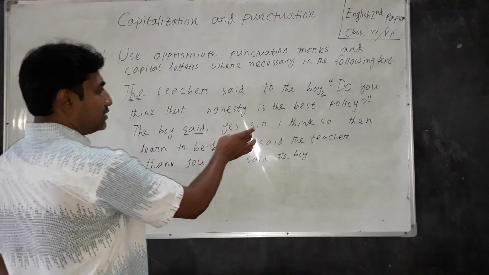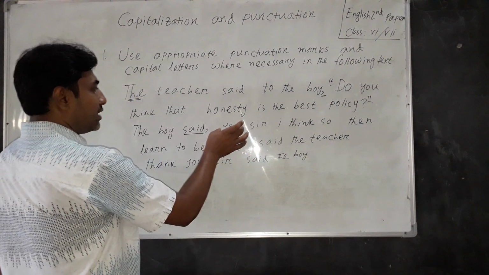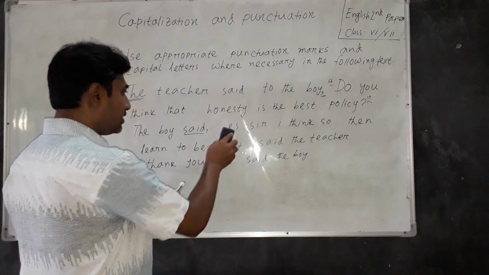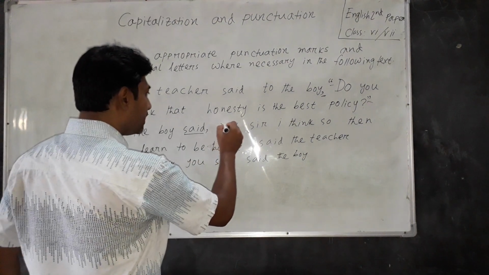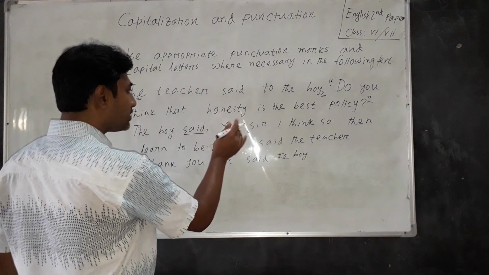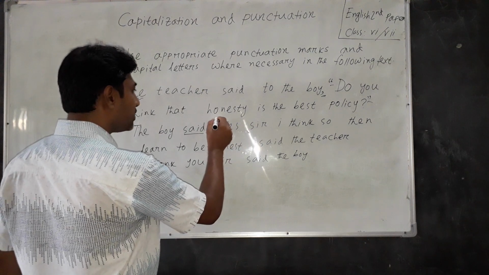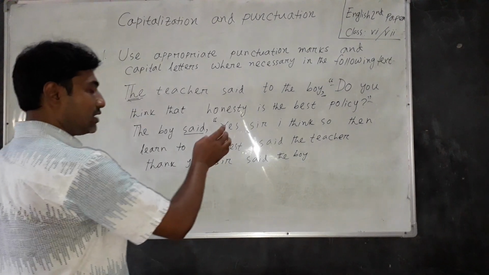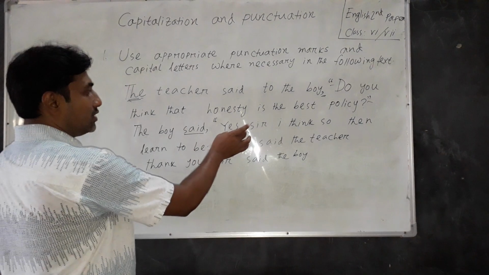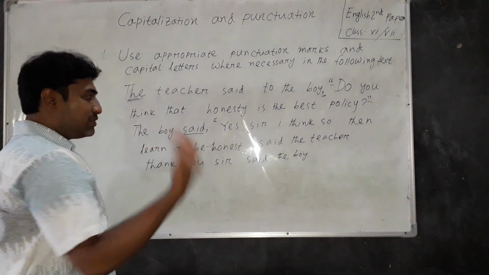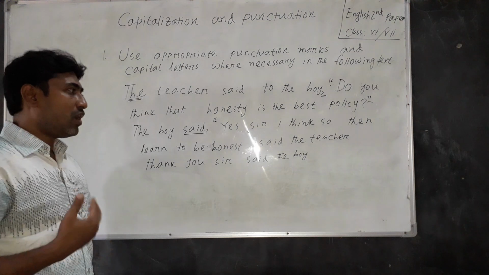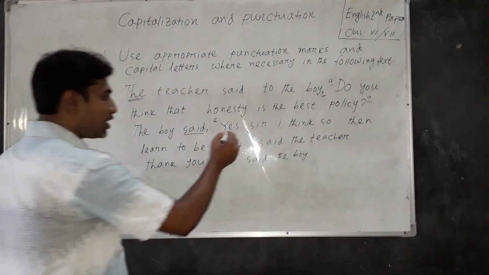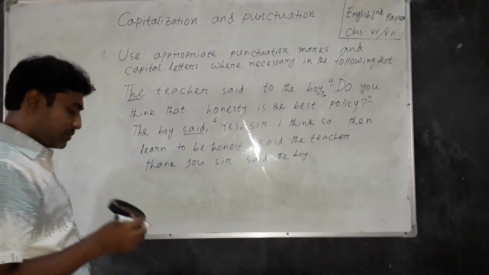And here, "Yes sir, I think so." Here the direct speech begins with the word yes, and that's why the first letter of the word will be a capital one, and before the first word of the direct speech we have to use an inverted comma. Look at the word yes, and if there is any word like sir after the word yes, we usually use comma after the word yes.